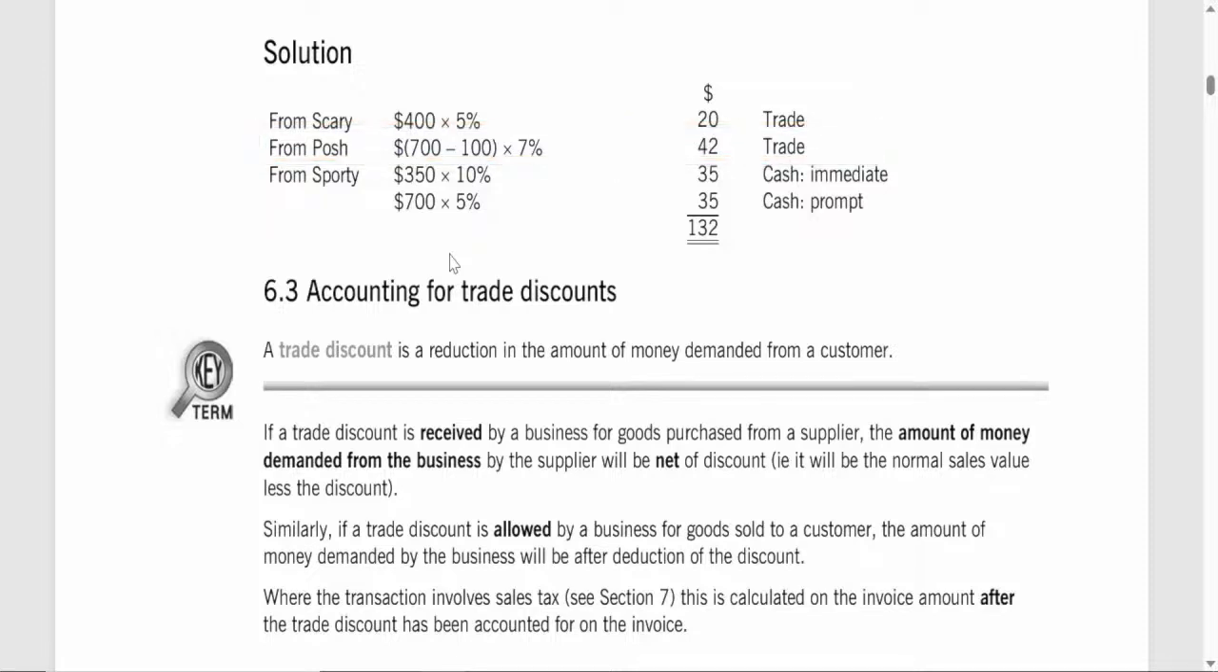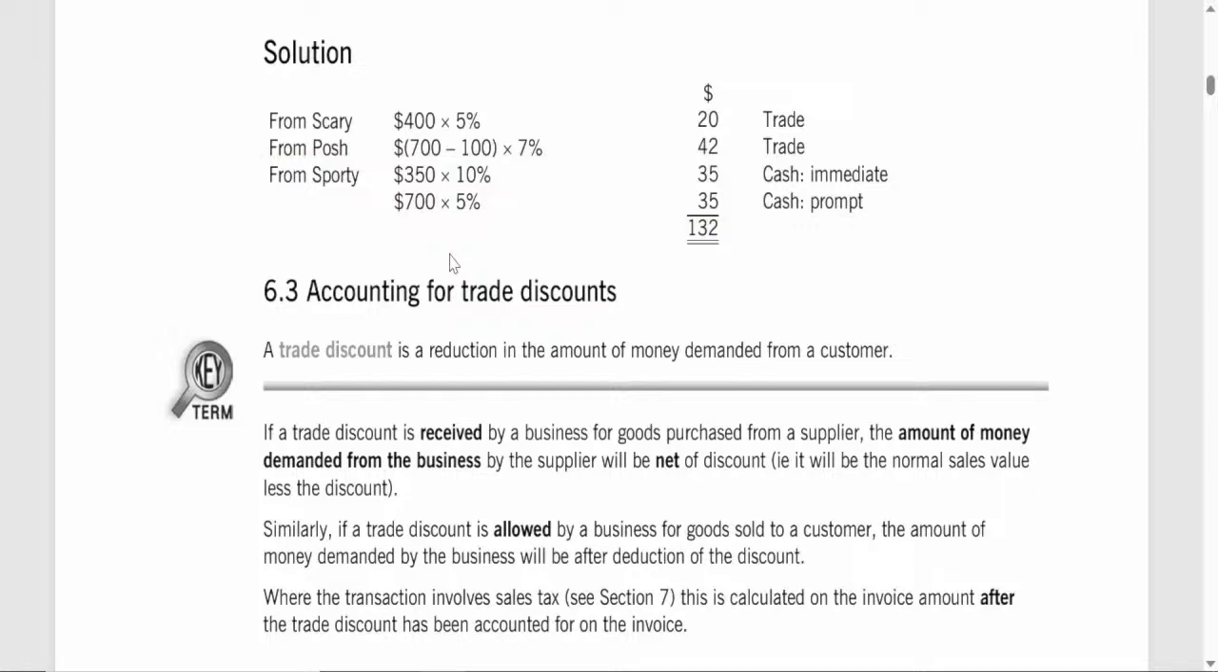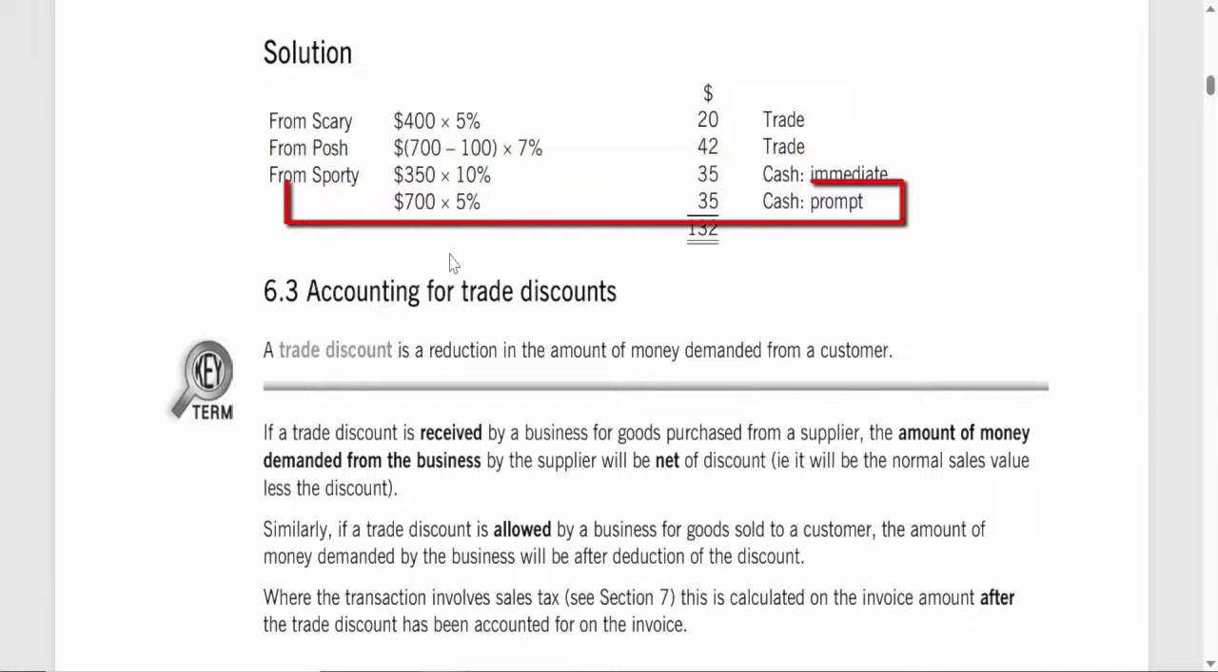Cash discounts. These are the discounts she received from Sporty for paying quickly. By paying immediately for one purchase, she received the maximum 10% discount. For her other purchase, she received a smaller 5% discount because she paid within 30 days, but not immediately. In total, Ginger's efforts to understand and use each supplier's discount terms helped her save $132 in January. This example demonstrates how understanding discount types can be beneficial for any business owner.